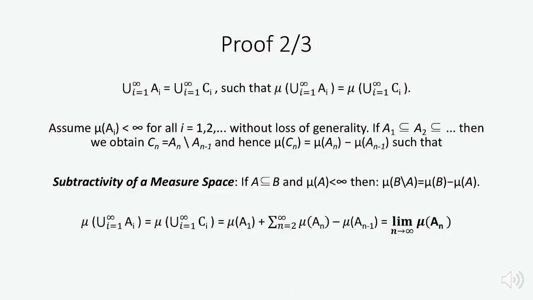Now we can conclude that the image of the countable union of sets A equals the image of the countable union of sets C, because in the end, they generate the same big gray circle, and if we apply a measure function on the gray circle, we will get the same results for C and A.